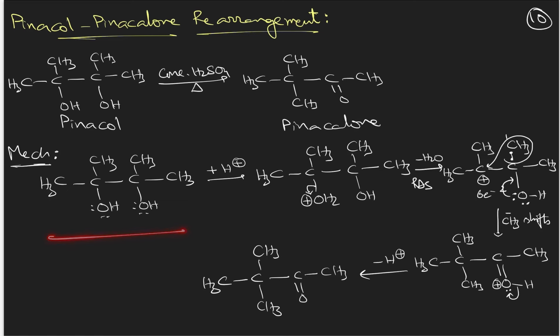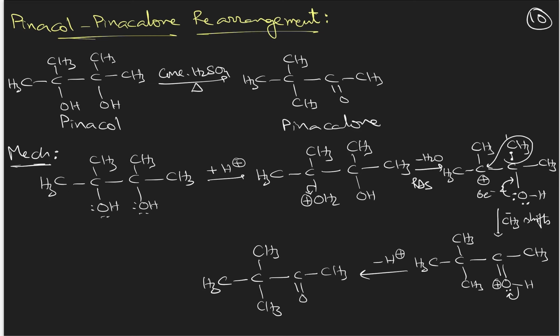Now let's see the mechanism of this reaction. First, one of the OH groups has to be protonated so that it forms OH2 plus. Oxygen having a positive charge is unstable, so it will go out as a water molecule and form the carbocation here. This becomes the RDS step, because formation of an intermediate in general will be the RDS step, the slowest step.